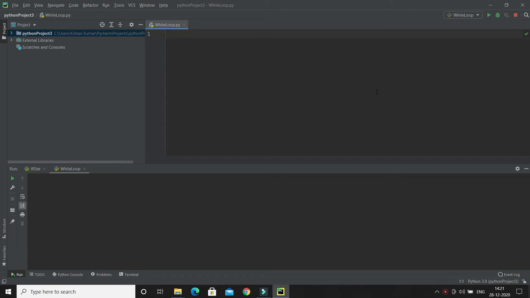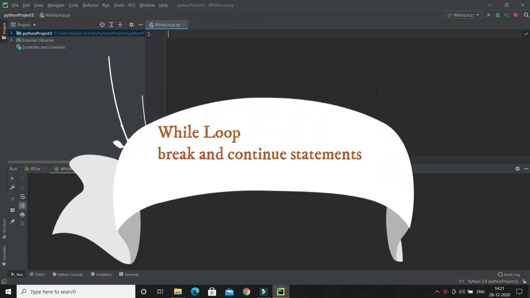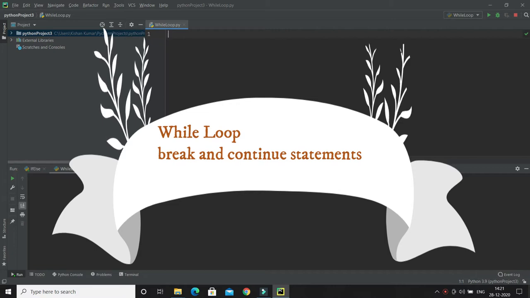In this video tutorial, we'll look at what a while loop is, and along with the while loop, we'll see what the break and continue statements are in Python. So let's start. When we talk about the while loop, with the help of a while loop we can execute a set of statements as long as the condition is true. So let's try to understand through an example.